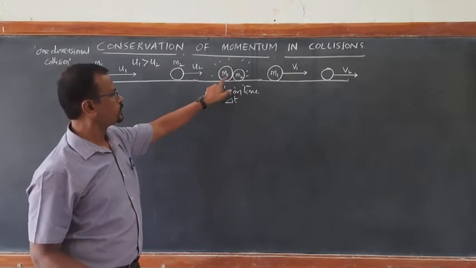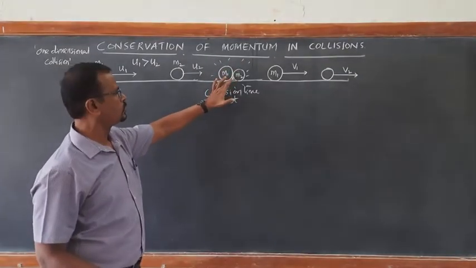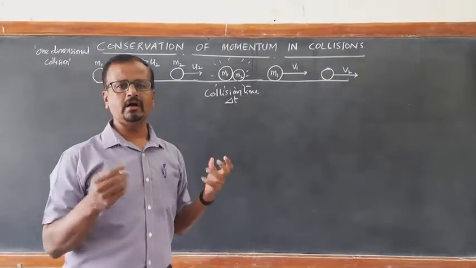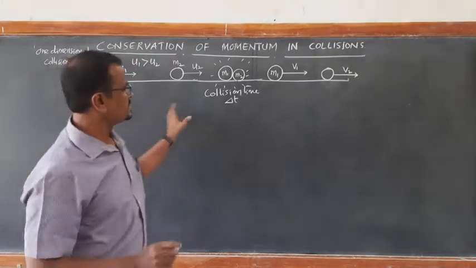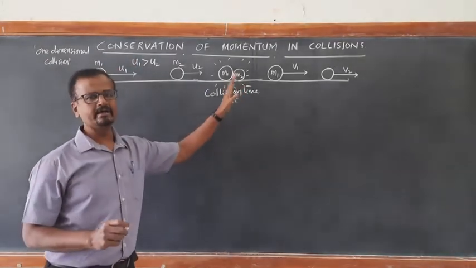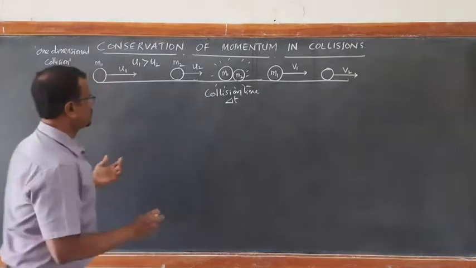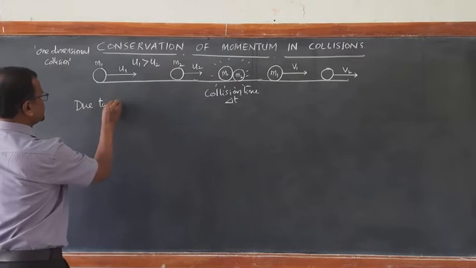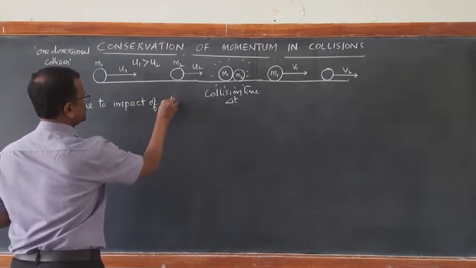Impulse on 1 due to 2 becomes equal and opposite to impulse on 2 due to 1. The impulsive forces exerted on each other are equal and opposite according to Newton's third law. So these impulses exerted on each other lead to change in momentum, due to the impact of collision.